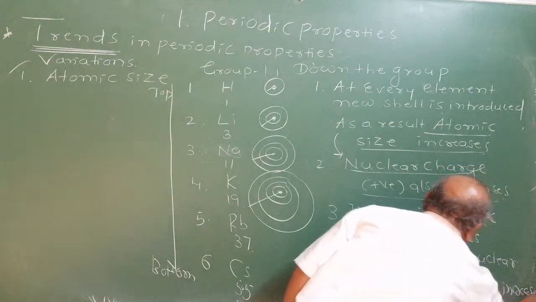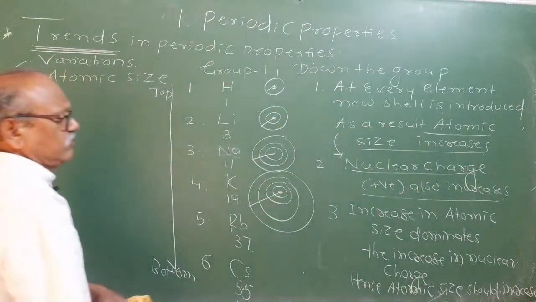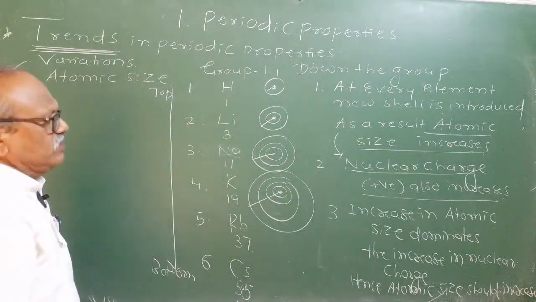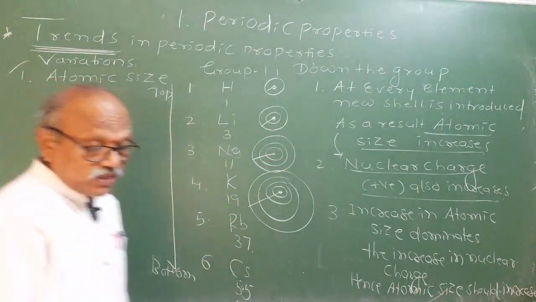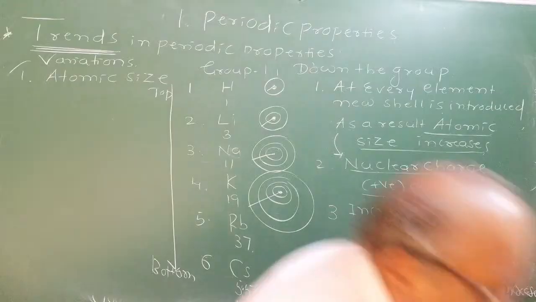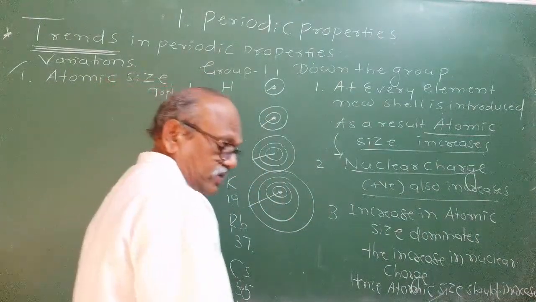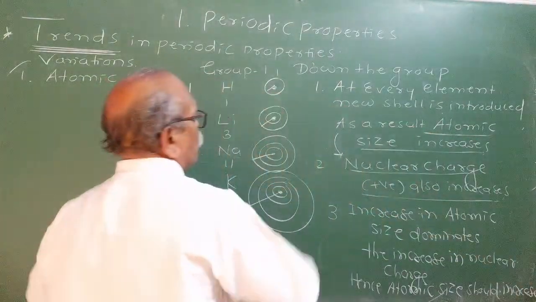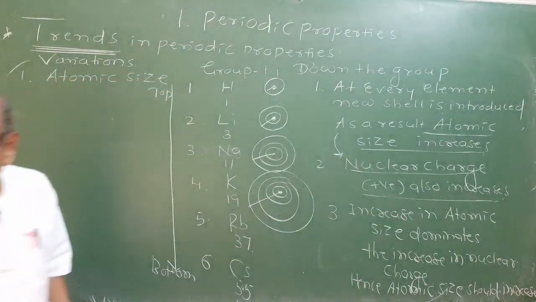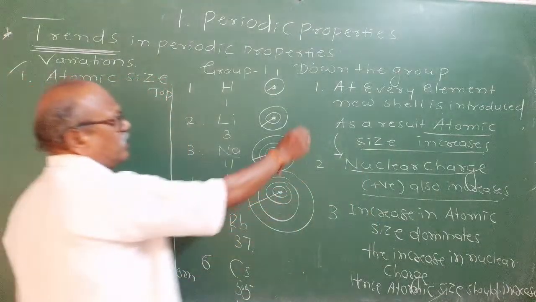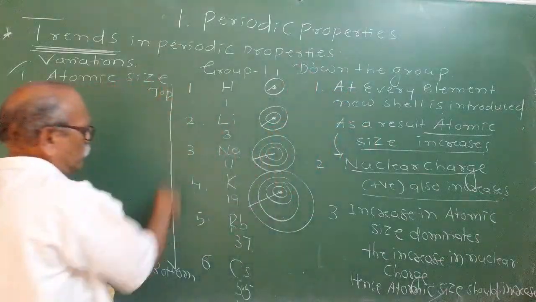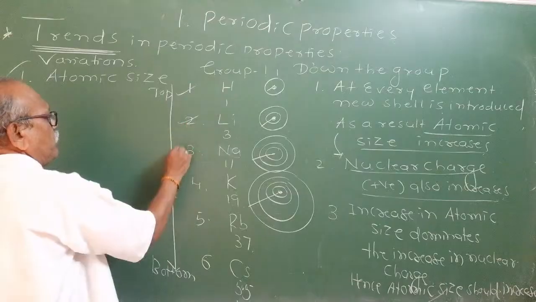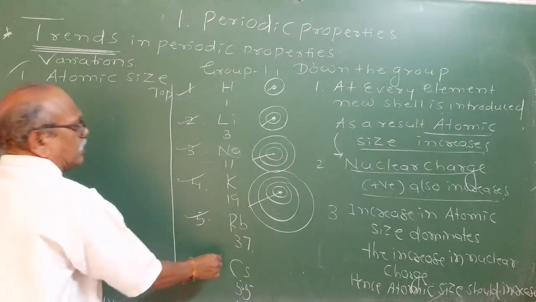This is our theoretical analysis, that is qualitative analysis. Now quantitatively, I have got the values calculated by the scientists. Theoretically, this is our observation. At every element down the group, every period number corresponds to a new shell.